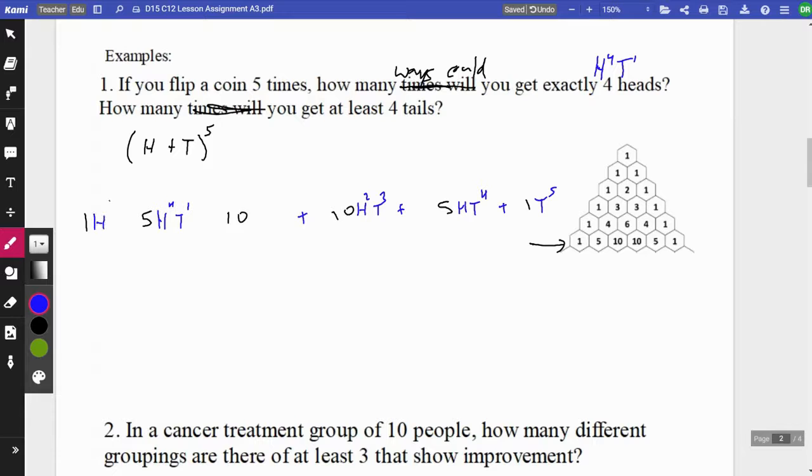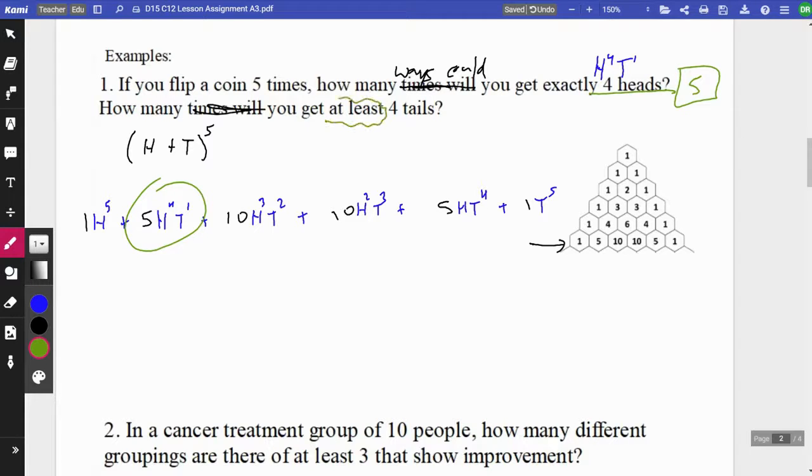This first term is h to the 5th. This next term would be h to the 3rd, t squared. Now I've listed them all out, but now it's easier to see. Obviously, it would be this one. There are 5 different ways to get 4 heads and 1 tails. So our answer for this is simply 5. How many ways could you get at least 4 tails?